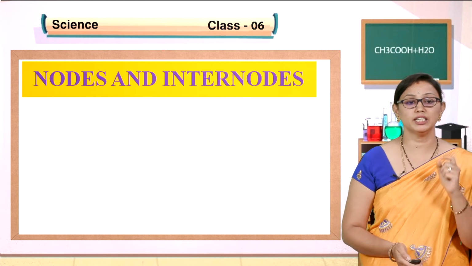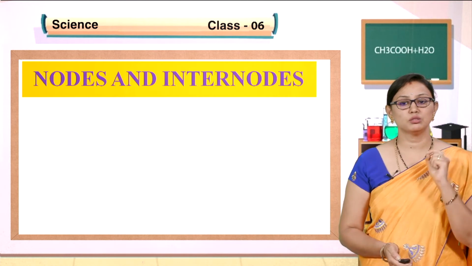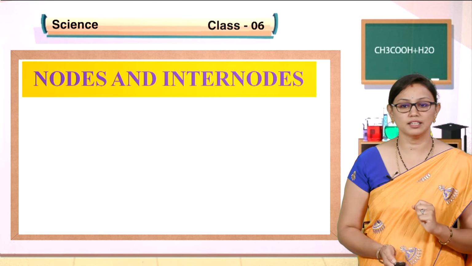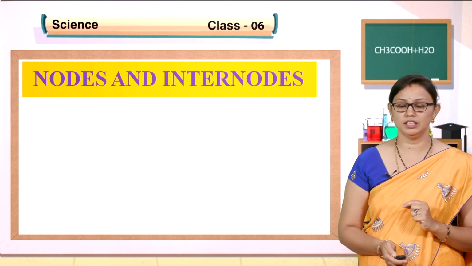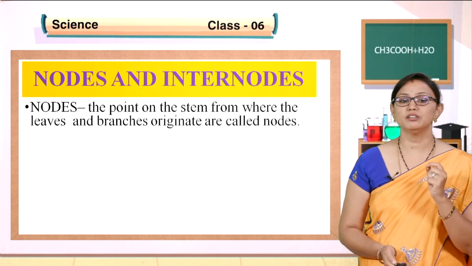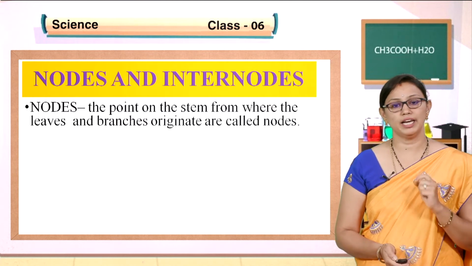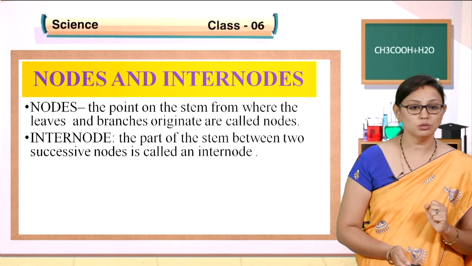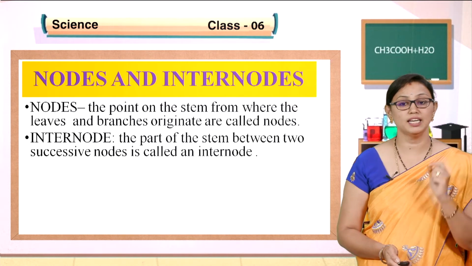They are called nodes and internodes. So very important, children. You should know, when you take a plant, how to identify the nodes and internodes. What are nodes, children? The points on the stem from where the leaves and branches originate are called nodes. And what are internodes? The part of the stem between two successive nodes is called internodes.